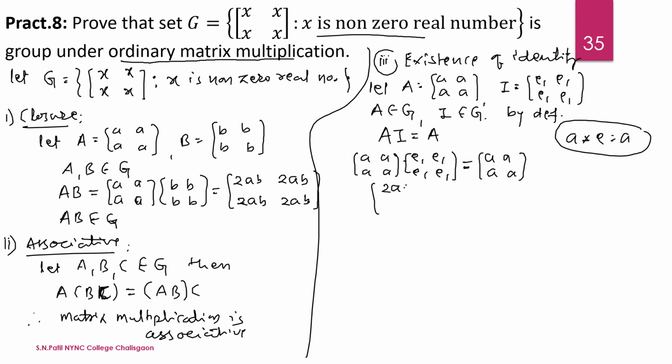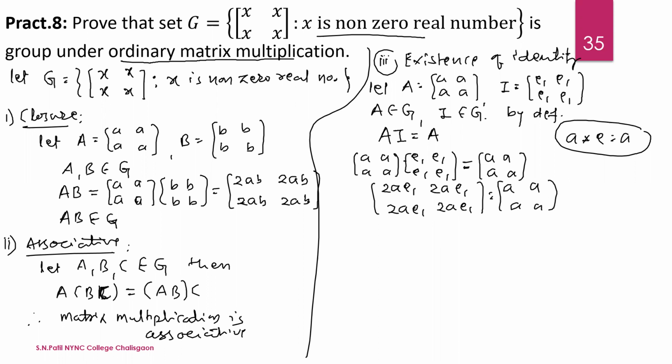Similarly for the first row with the second column, the second row with the first column, and the second row with the second column: 2 times a e1 is equal to a.